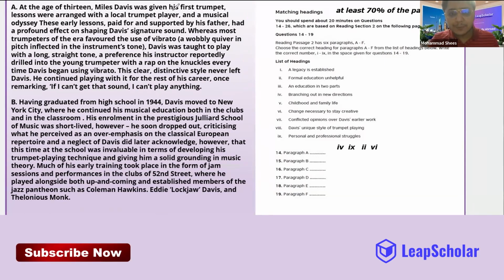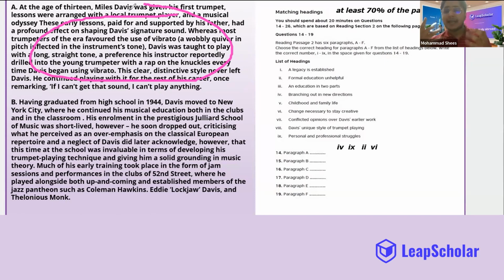First of all, the writer would figure out the reason why he's writing this paragraph. If he doesn't know the reason, then definitely he cannot write. And that reason why the paragraph exists is your heading. That is why I said the reason why the paragraph is written would be present in at least 70% of the paragraph. Something that is mentioned once or twice cannot be the answer. Now let's give it a try.